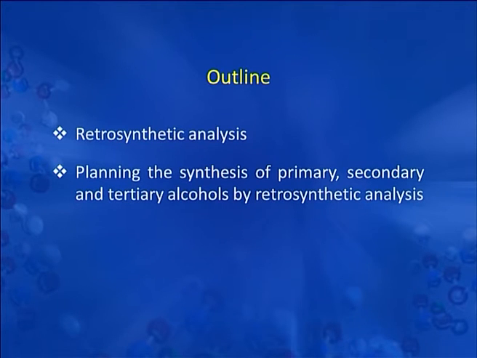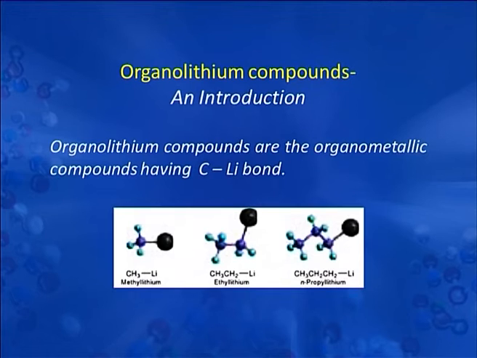alcohols by retrosynthetic analysis. To start with organolithium compounds, organolithium compounds are the organometallic compounds having a carbon lithium bond. As you can see here in these models, this is the alkyl group and this is the lithium atom. So, the carbon lithium bond is present in methyl lithium, in ethyl lithium also, and similarly here in case of normal propyl lithium, this is the carbon lithium bond.